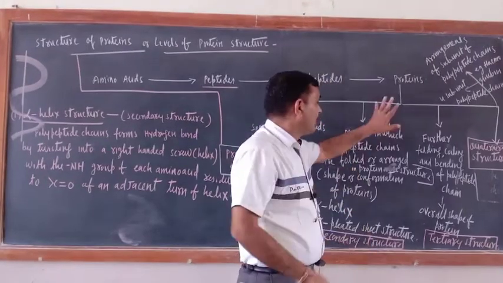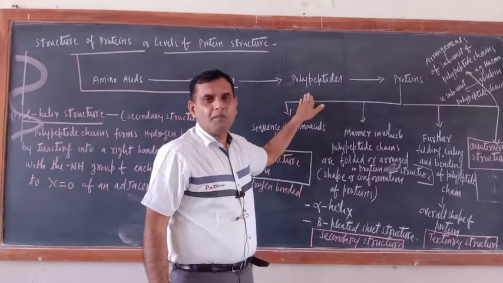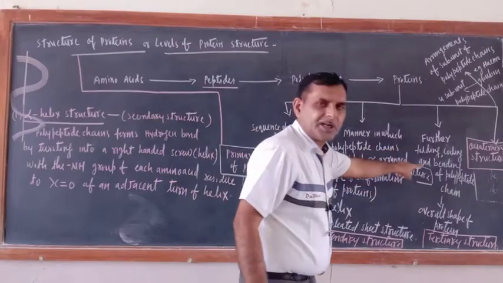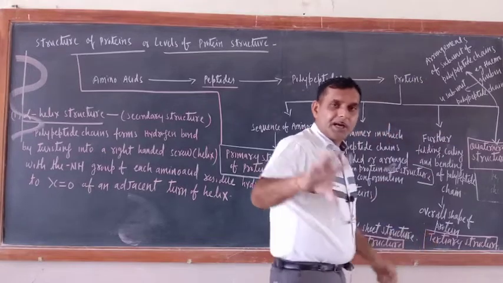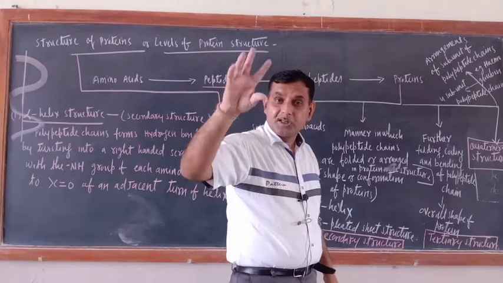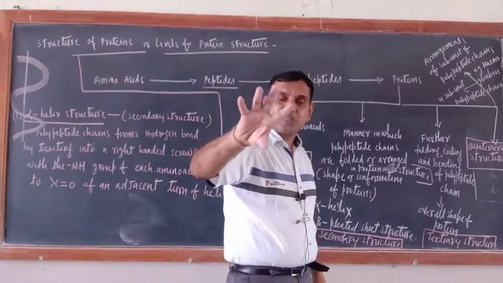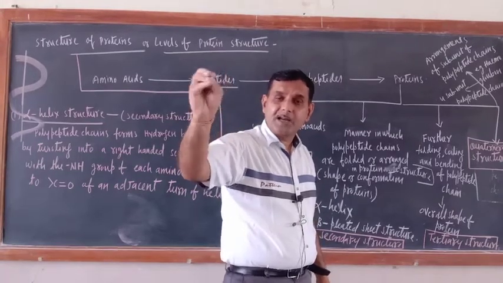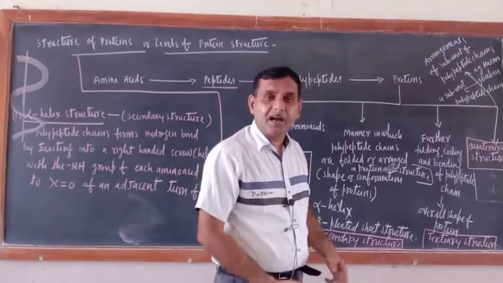It is happening in polypeptide chains only, and polypeptide chains are what form the proteins. So this is also there in the structure of protein. What is the fourth thing? Do you think that in one protein molecule only one polypeptide chain would be there? There may be many polypeptide chains, called subunits or sub-polypeptide chains. So their sequence, their arrangement, their number should also be determined.